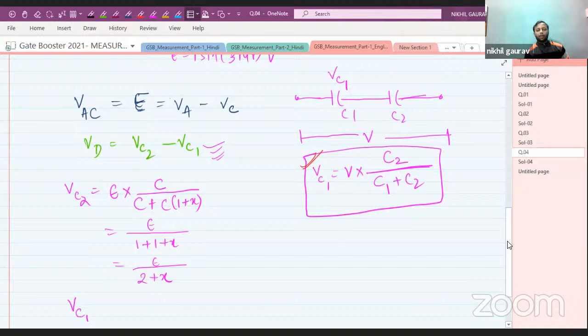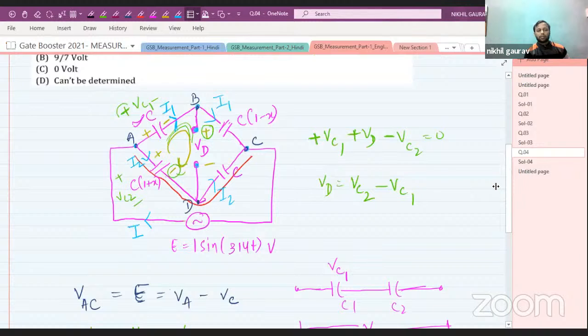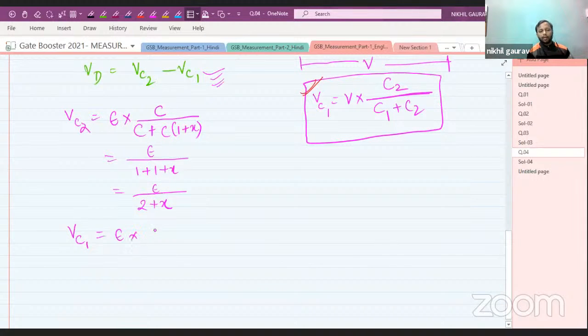Now, next we will find the value of VC1, the voltage across capacitor 1. So this will be equal to E into the opposite, C(1 minus x), divided by the total capacitance in series, C plus C times (1 minus x).